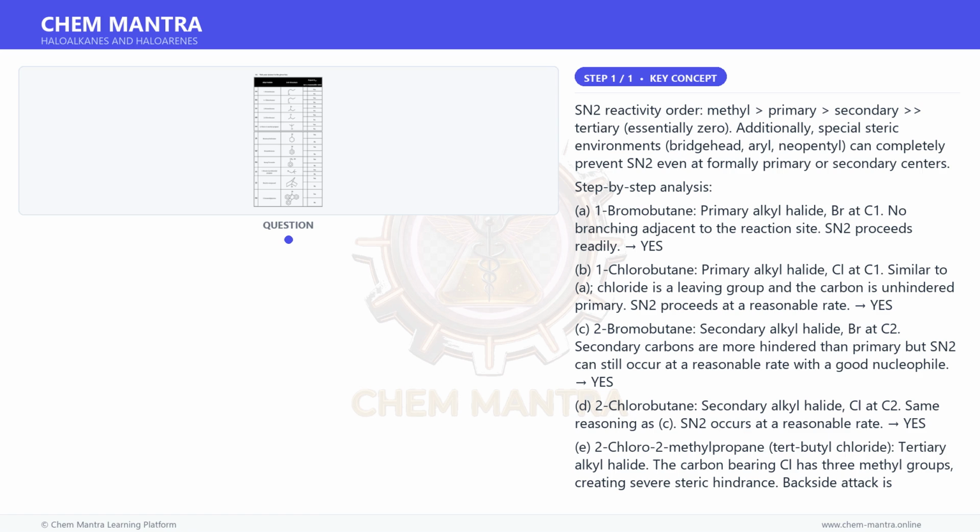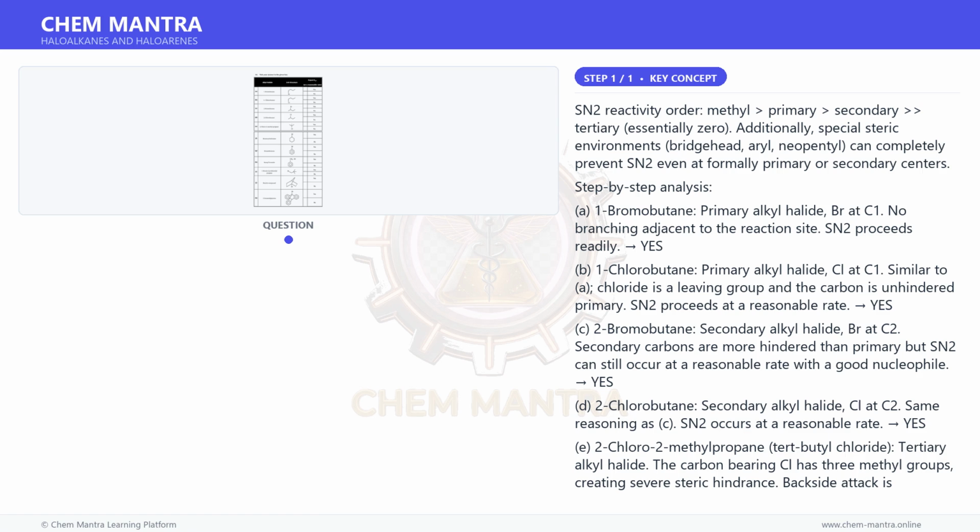Step-by-step analysis. A. 1-bromobutane, primary alkyl halide, Br at C1. No branching adjacent to the reaction site. SN2 proceeds readily. Yes. B. 1-chlorobutane, primary alkyl halide, Cl at C1. Similar to A, chloride is a leaving group and the carbon is unhindered primary. SN2 proceeds at a reasonable rate.